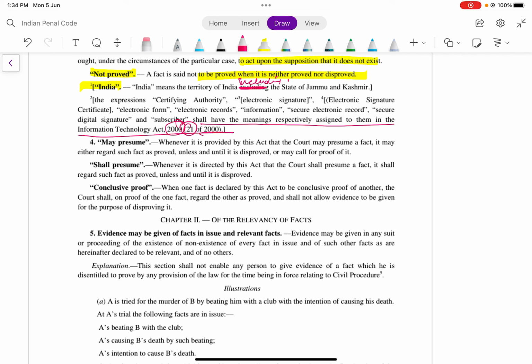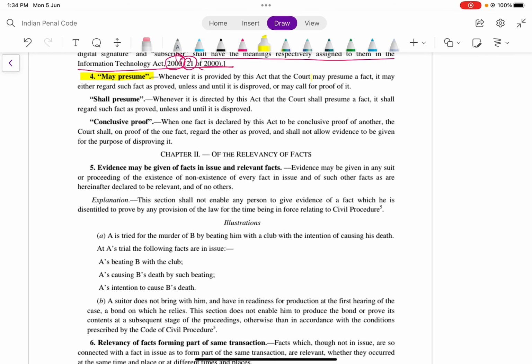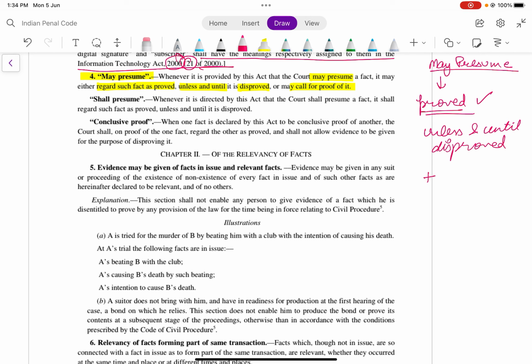Now section 4 is again very important, that talks about presumptions. May presume: whenever it is provided by the act that the court may presume a fact, it may either regard the fact as proved unless and until it is disproved, or may call for proof of it. So when there is may presume, we will have a lot of sections in which we will be presuming something. So when we have may presume, then the court will consider it as proved unless and until it is disproved, plus may call